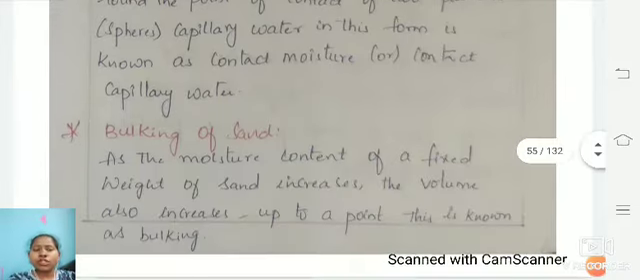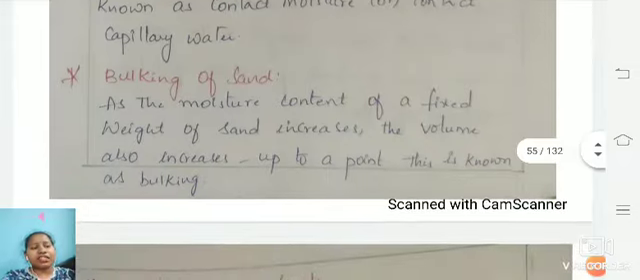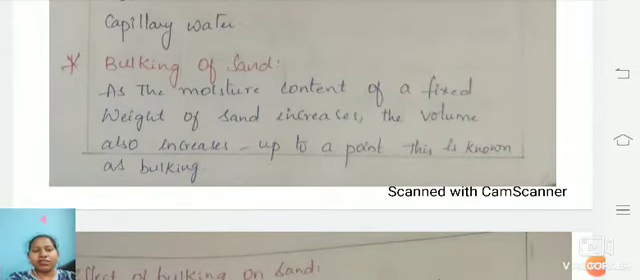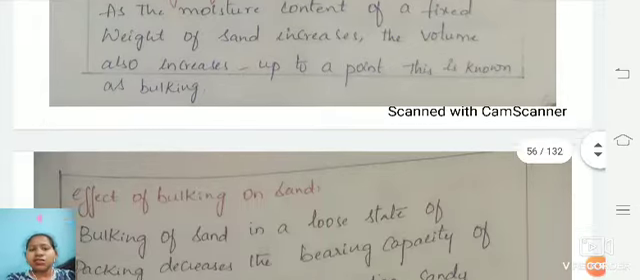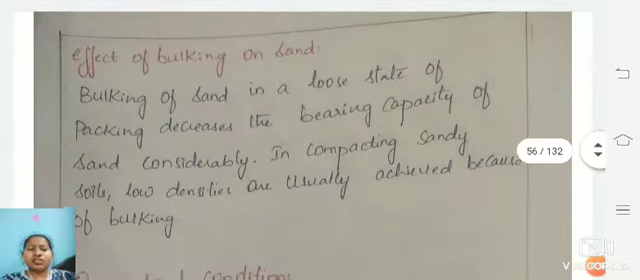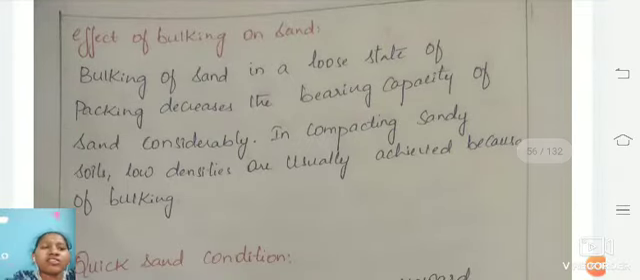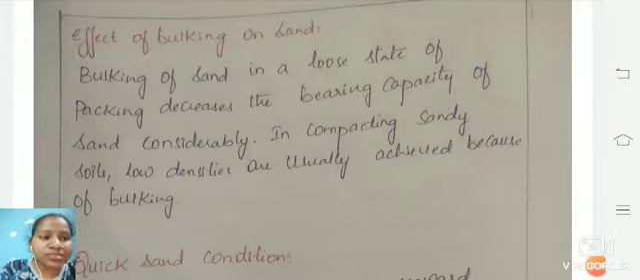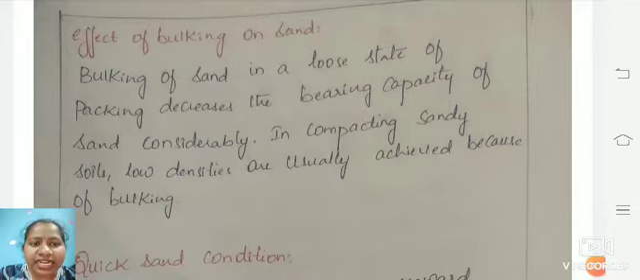And we also know what bulking of sand is. Bulking of sand is when, for a fixed weight of sand, the volume increases up to a point. This is known as bulking. Next is the effects of bulking on sand. Bulking of sand is the loosest state, where it loses its bearing capacity considerably. Mostly it will lose its bearing capacity, and loose densities are usually achieved in sandy soils. This is how bulking of sand takes place.